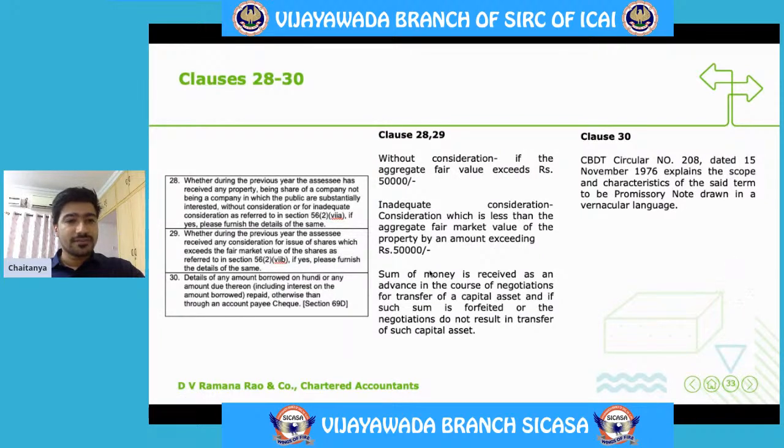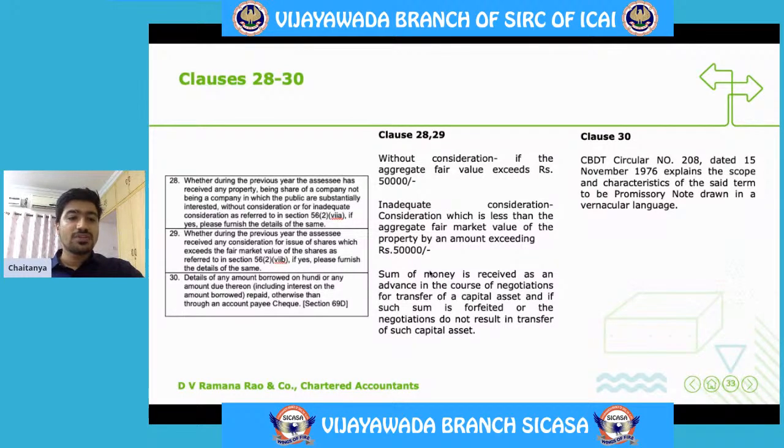Clause 28. Whether during the previous year the SSE has received any property being share of company and not being a company in which public are substantially interested without consideration or for consideration as referred in section 56(2)(x)(a).